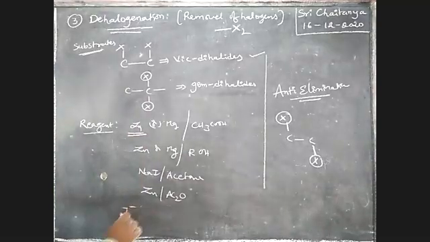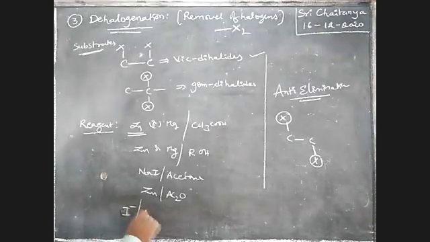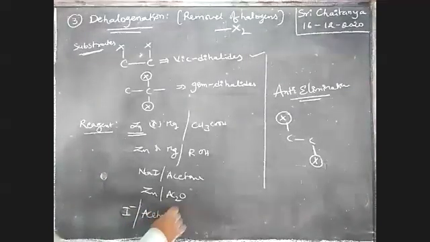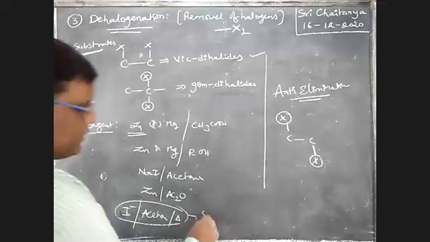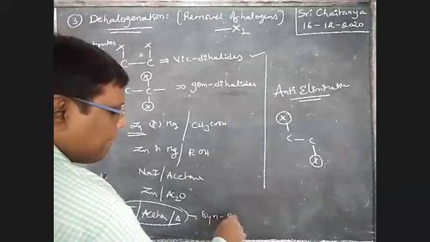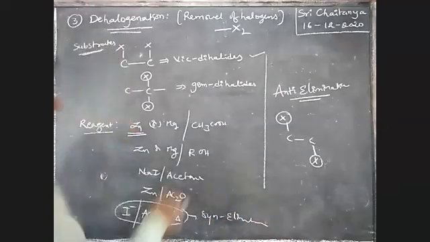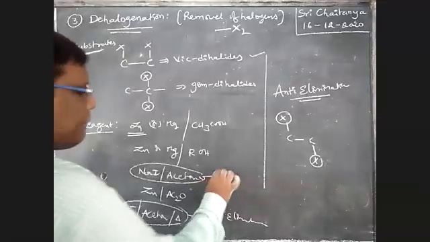In the presence of iodide ion, acetone, this gives anti-elimination.